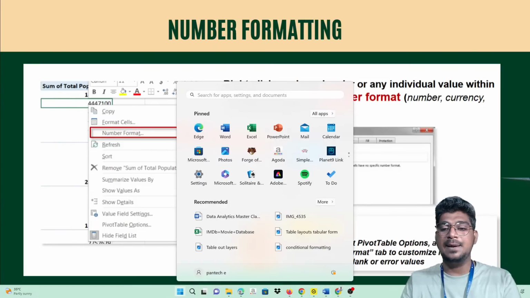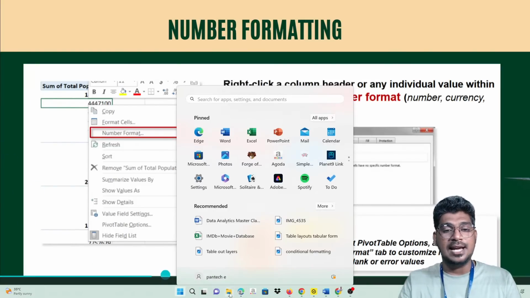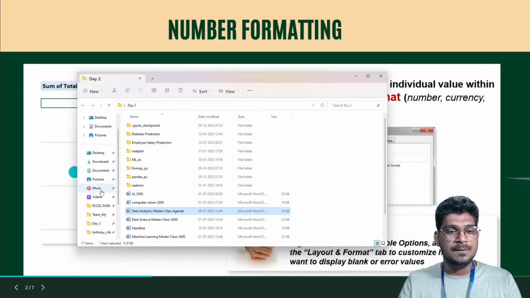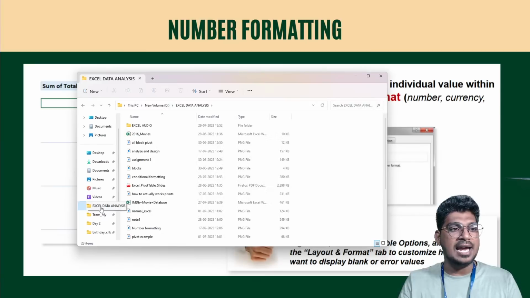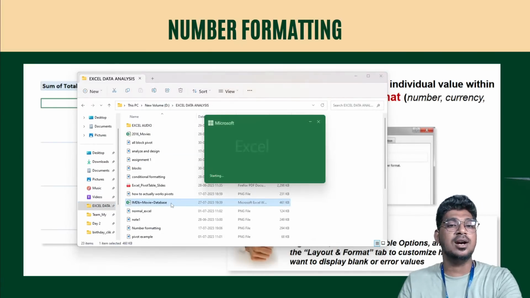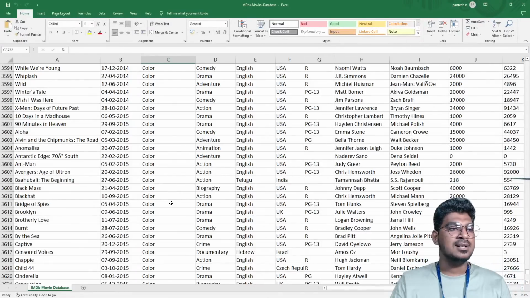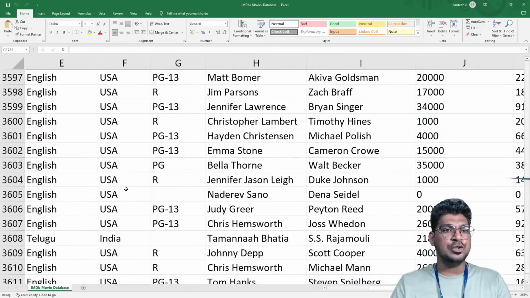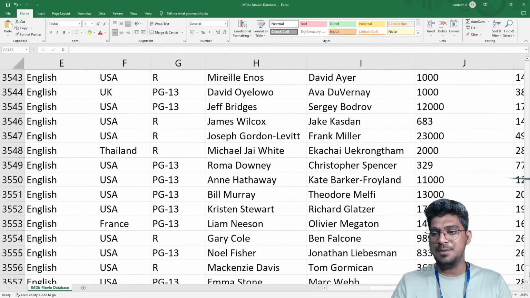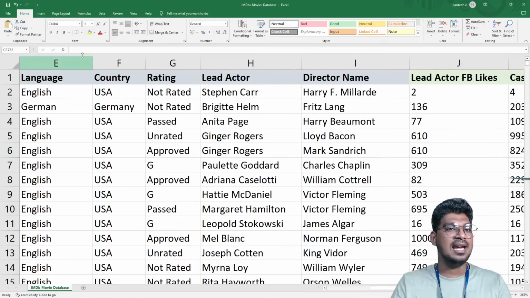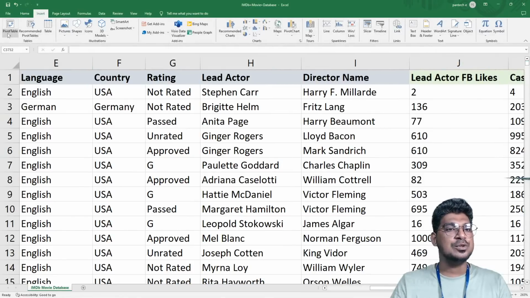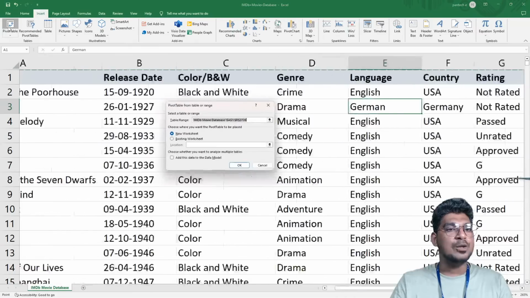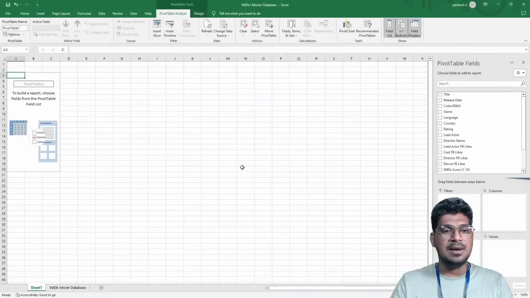Okay, so without delay, I'm going to open the Excel sheet. So what is that Excel sheet? The IMDB database. I'm going to open that one. In the same way, I'm going to create the pivot table. Every day I'm going to create the pivot table again and again. So for that, I'm going to use the pivot table and create it again.